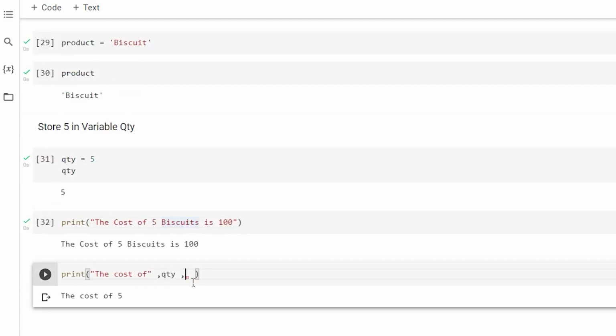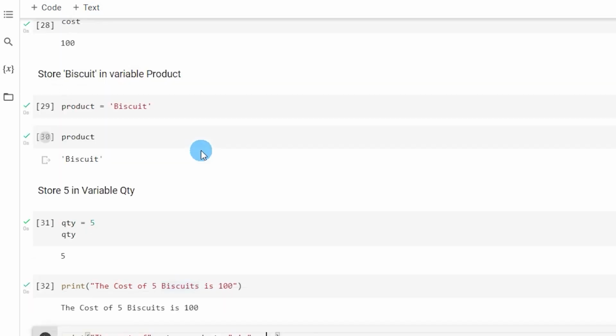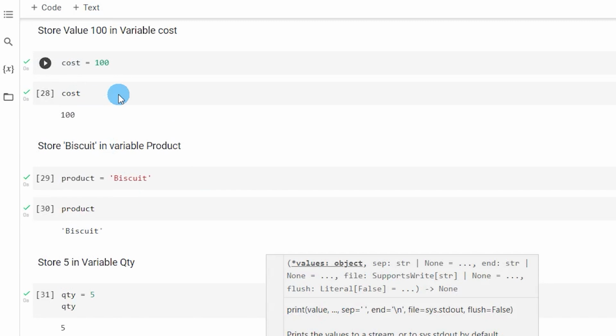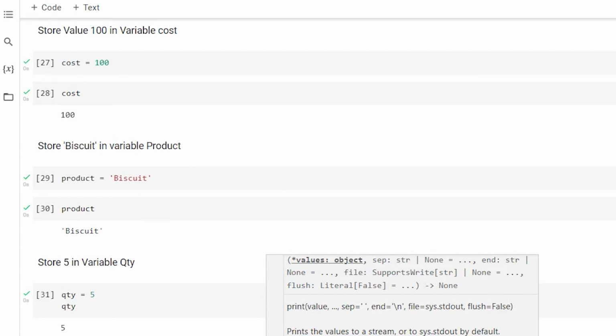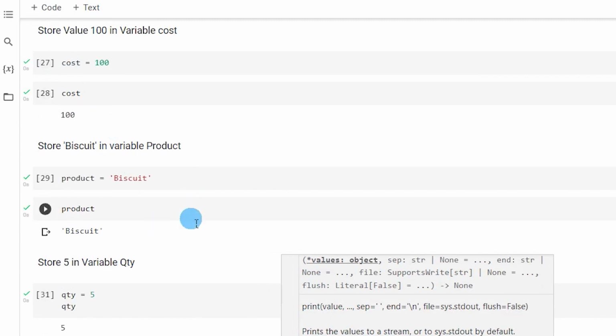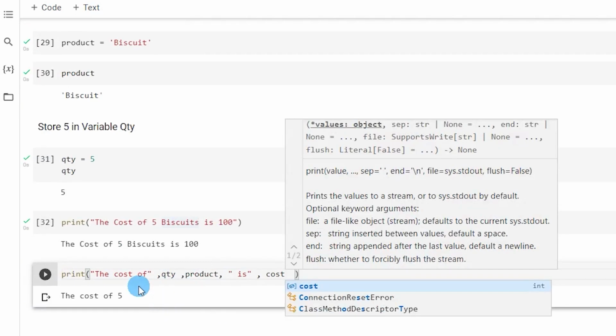So I'm going to type in product, comma, is, comma, and then I also have the cost of the product, which is stored in the cost variable. I'm going to type in cost. Now I have the statement which says the cost of quantity product is cost.